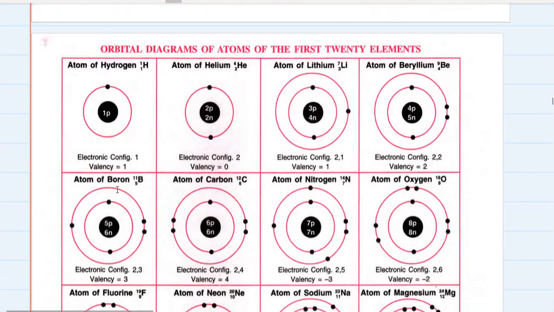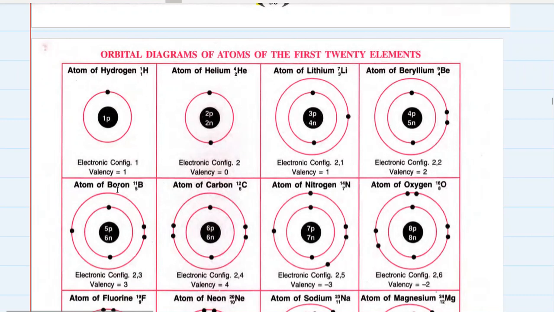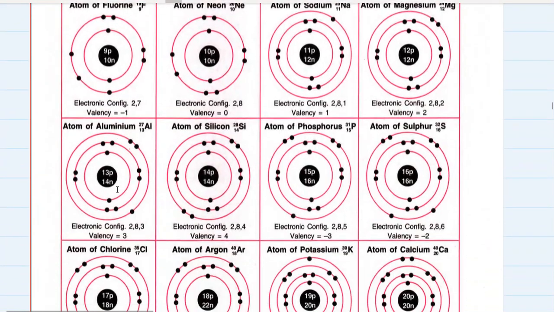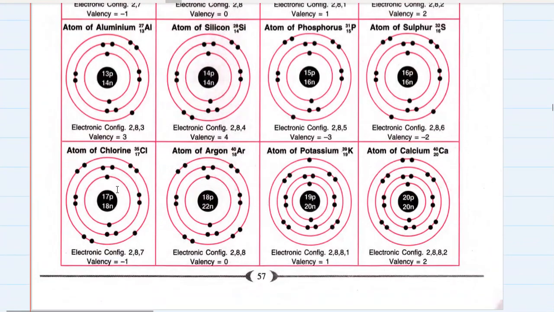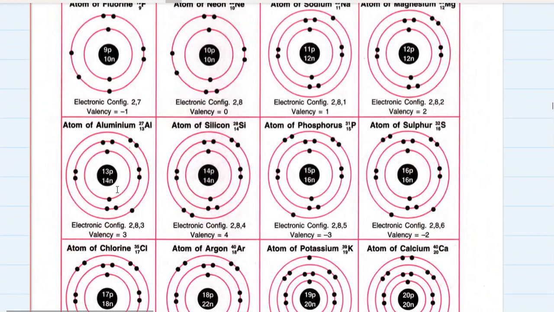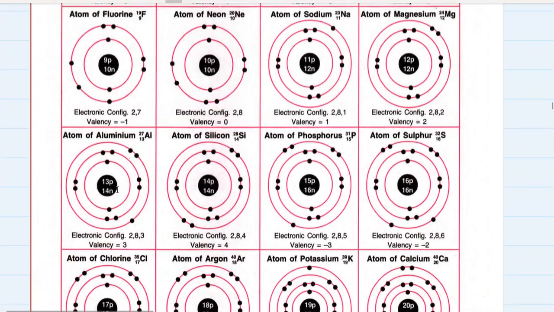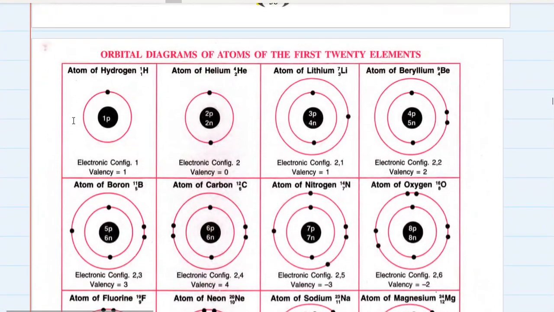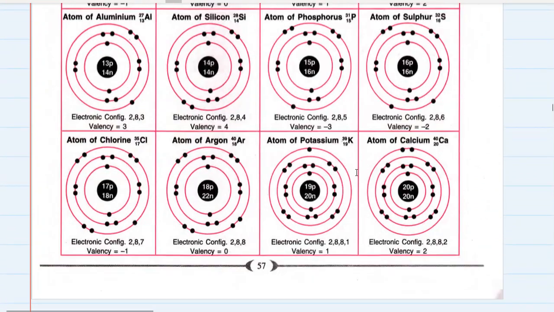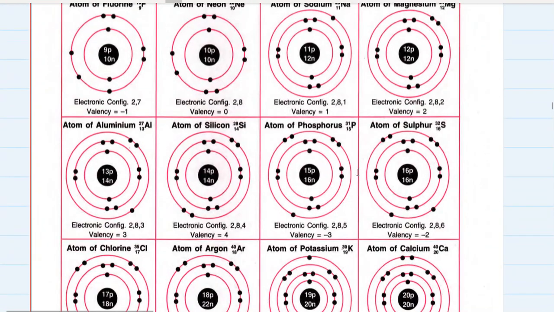Okay, so these are some orbital diagrams for the atoms of the first 20 elements which I was talking about, starting with hydrogen, ending with calcium. Their electronic configuration, their valency, I'll tell you what is valency, their symbol, as you can see here at the top, there is symbol, there is atomic number, mass number, everything is given to you. So this is a ready reference available to you.